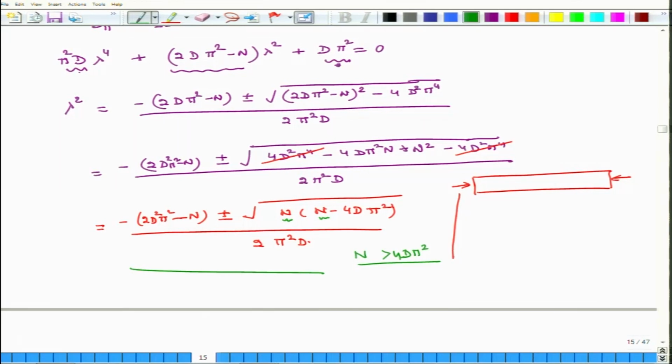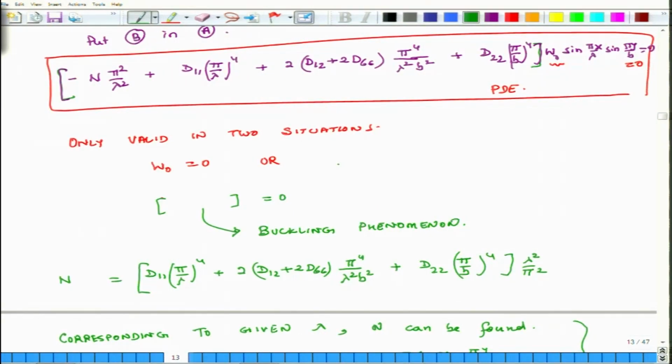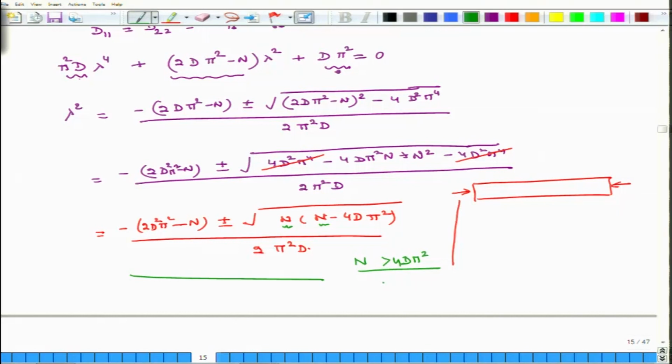So, that is there. And before buckling, what is the solution? Before buckling the solution is W naught equals 0, which we have seen here. So, before buckling this is the solution, W naught equals 0, the plate is flat, and after the plate buckles the wavelength corresponding to the N can be computed from this relationship. So, this is what I wanted to show today.